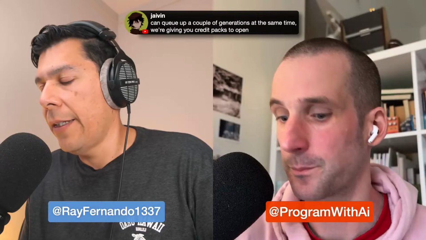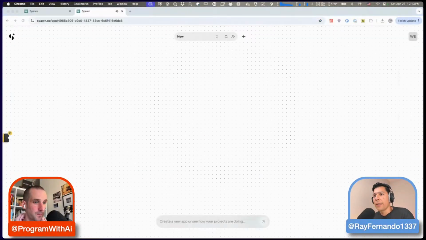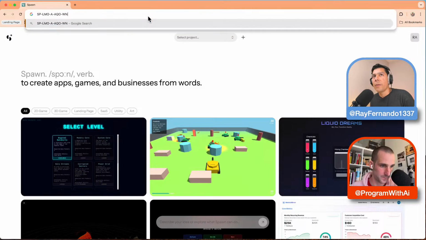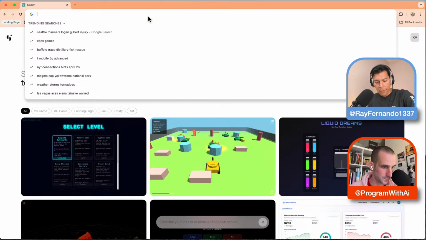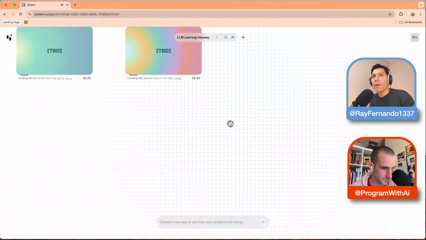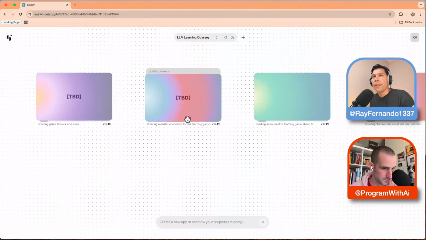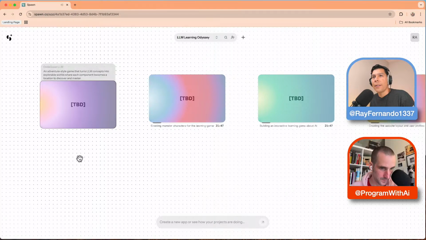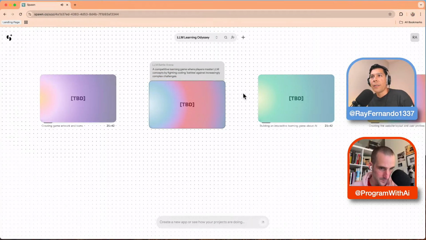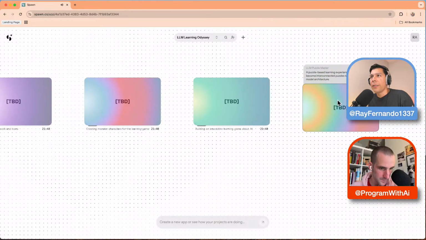I'm now signed in to my app here, and in my version I should be able to see the existing project that I have. Okay, cool. So this is the project. And in here, it tells us that it's doing something adventure style. So it's building its stuff. It takes a little while to build all of these apps.